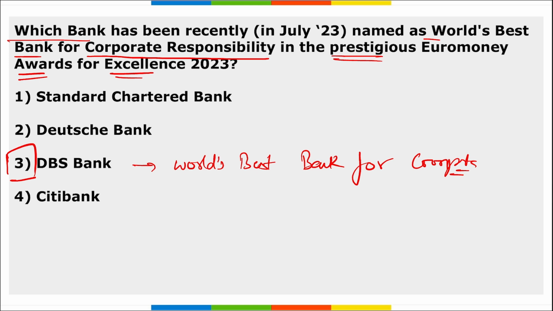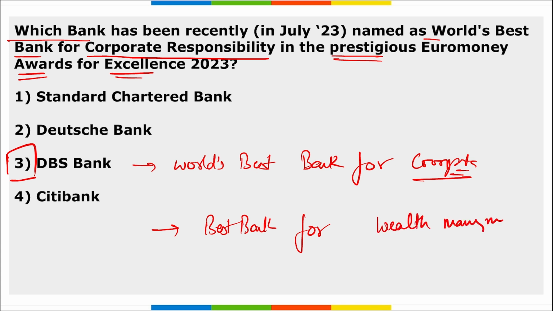Apart from this, in the same award, DBS was also recognized as Asia's best bank for wealth management for the second consecutive year. Best bank for corporate as well as best bank for wealth management.